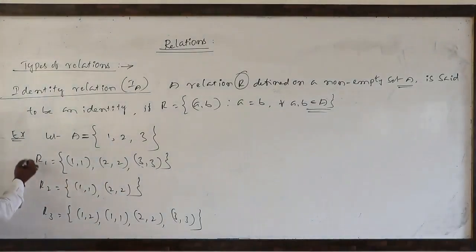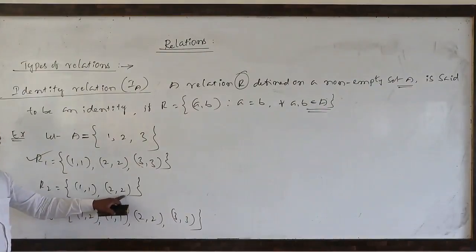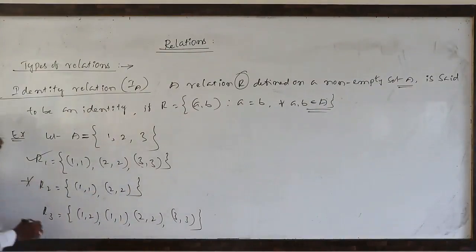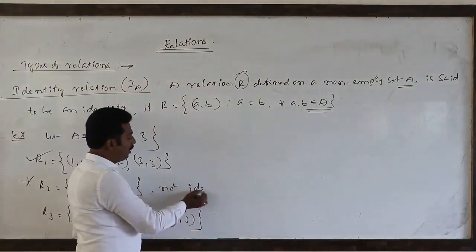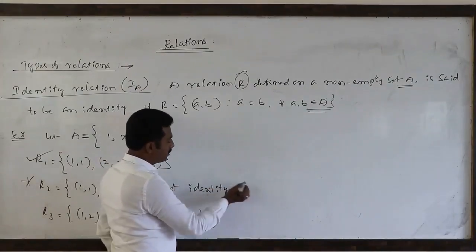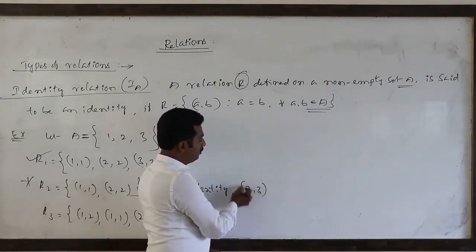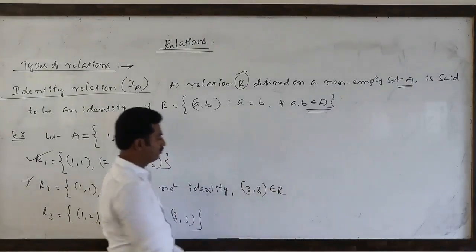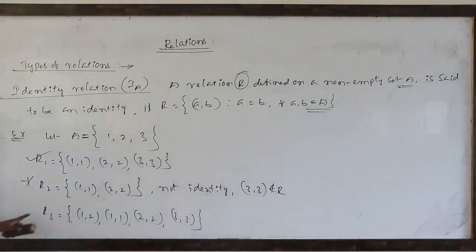So clearly this is identity relation on capital A. R2: (1,1), (2,2), but (3,3) is not there. So this is not identity, because (3,3) does not belong to capital R.